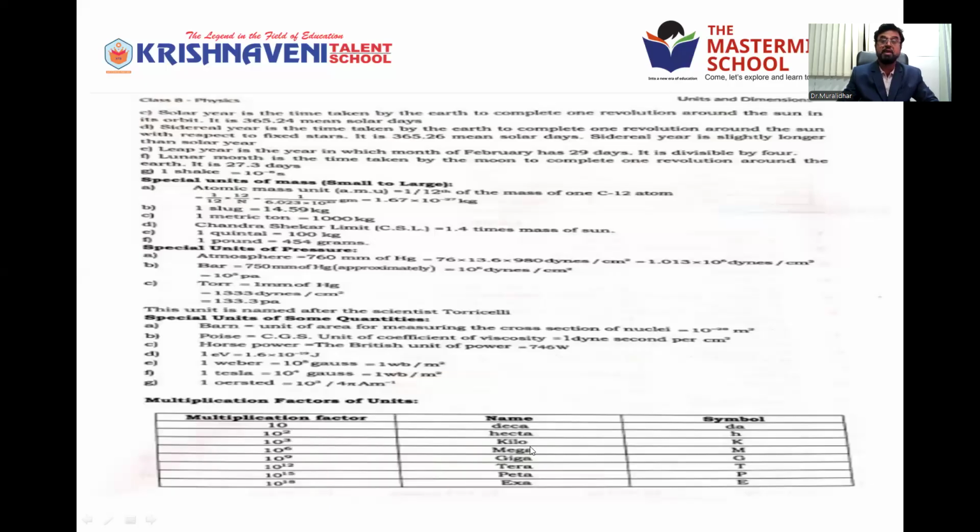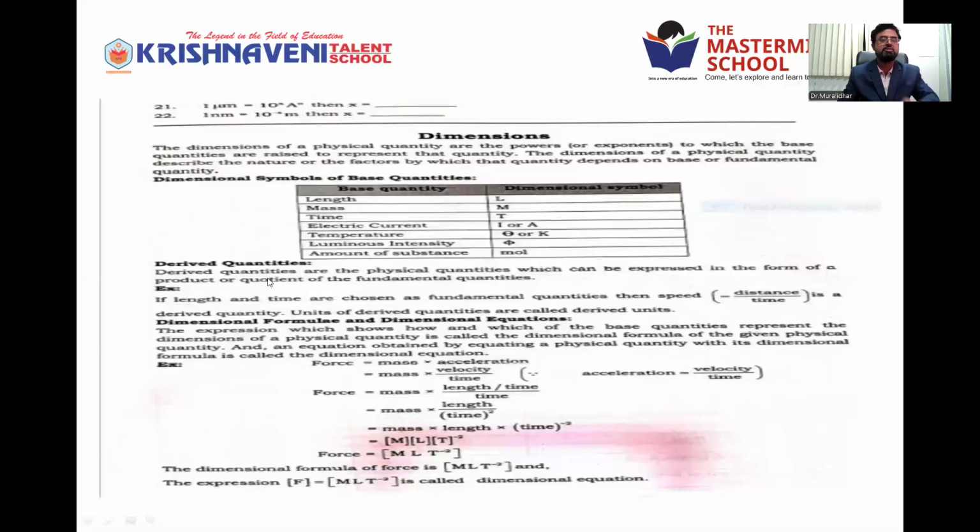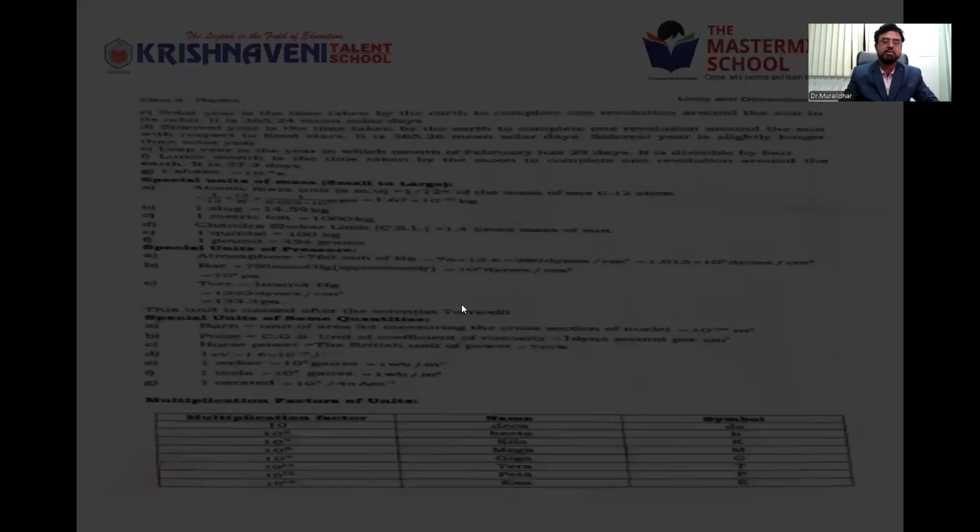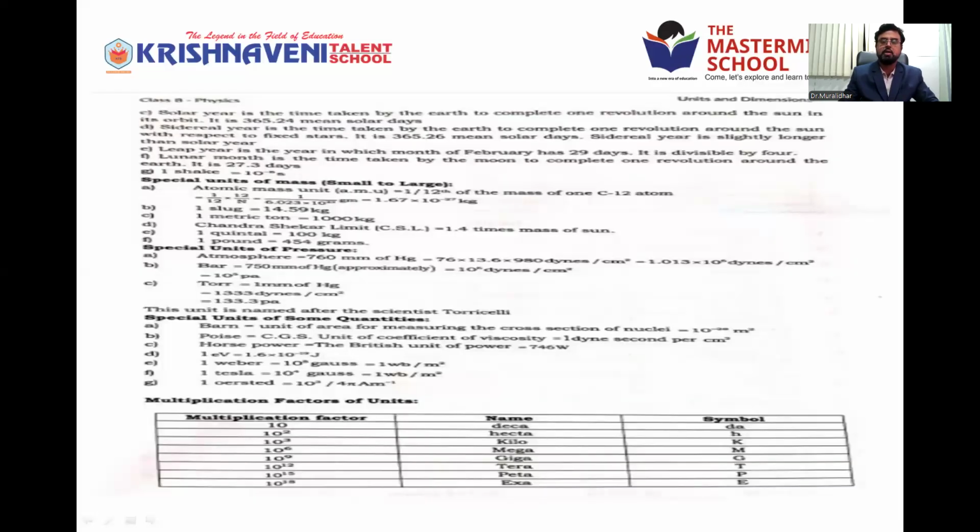10 power 6, mega. If you say megameter, you can write 10 power 6 meters. Then giga, 10 power 9; tera, peta, exa. Exa means 10 power 18. Then negative powers are also there: 10 power minus 1, deci; 10 power minus 3, milli; 10 power minus 6, micro. Like that, these are the various types of units. They are called multiples and submultiples.